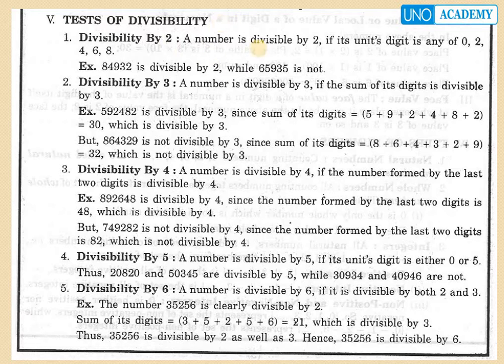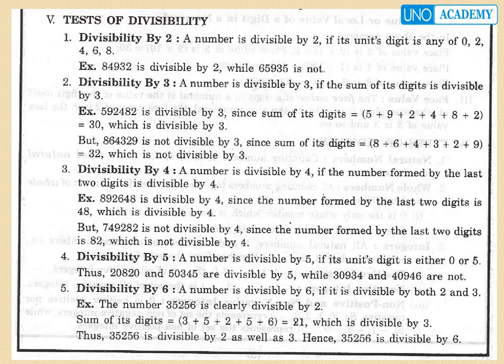Divisibility by 3. A number is divisible by 3 if the sum of its digits is divisible by 3. For example, 5,92,482 is divisible by 3 because the sum of all the digits, 5 plus 9 plus 2 plus 4 plus 8 plus 2, equals 30. Hence 30 is divisible by 3, so the whole number is divisible by 3.